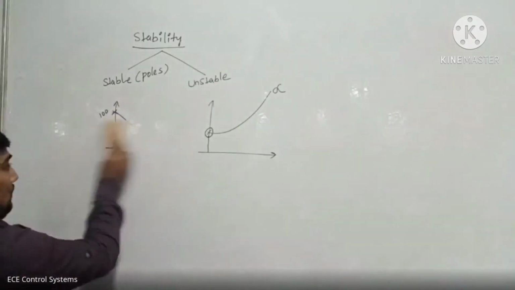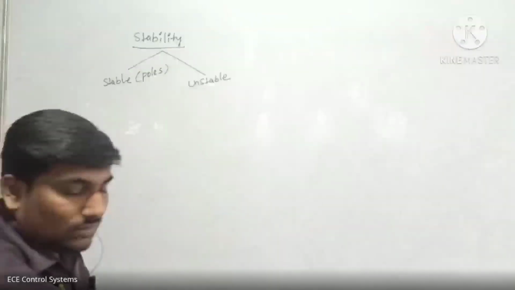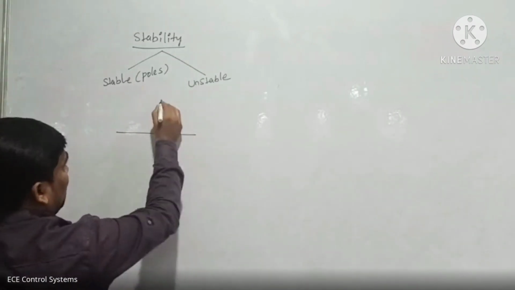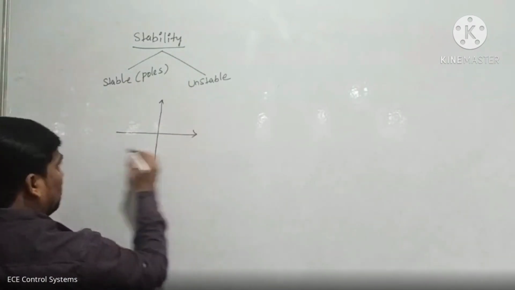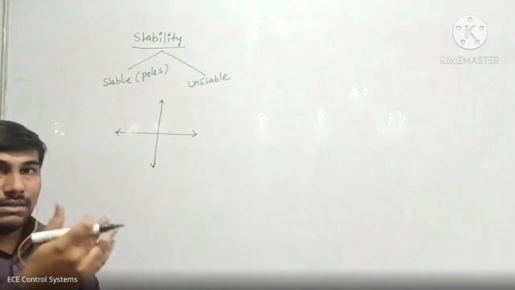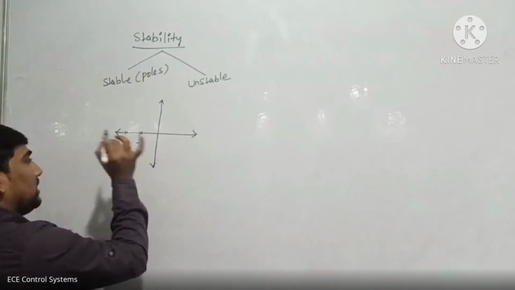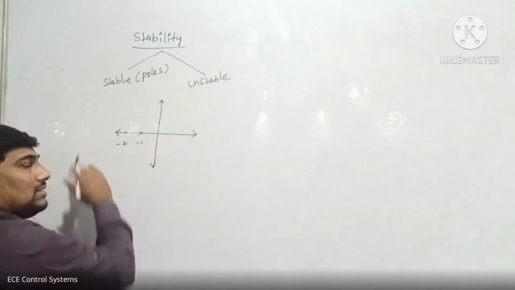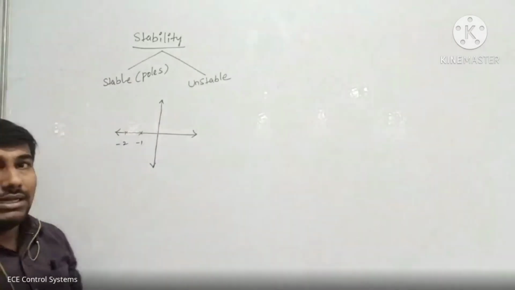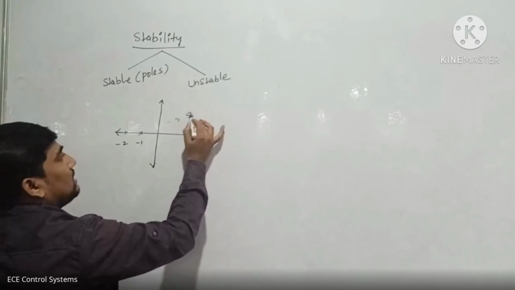Now coming to different types of stable systems and unstable system points. So for example, what are the main points? The total stability concept is based on poles. For example, this is one of the graphs. From this graph, I am giving some poles. I am taking the left side of the s-plane. This is called the left side of the origin. This is called the right side of the origin. If the poles appear in the left side of the origin, then that type of system is called a stable system.